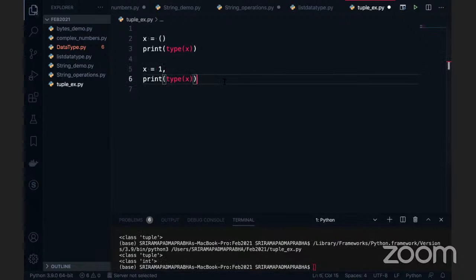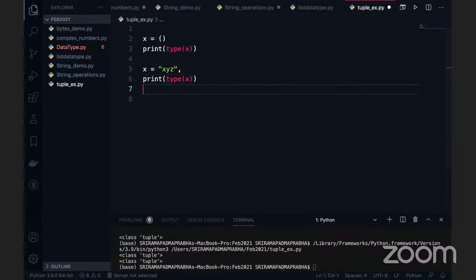Can you please tell me what is the data type of this? This is one of the tuple interview questions. Exactly. When I give this, it is a tuple. So basically tuple is something little special in Python. You don't need to specify the parentheses always. But when you have a sequence of data separated by commas, this is considered a tuple. You can use it without parentheses, the only thing needed is the comma. Comma is changing the life here, right? It's just that you are adding the comma. Whether you take an integer or a name like XYZ, this is also a tuple. This is the thing you should remember.